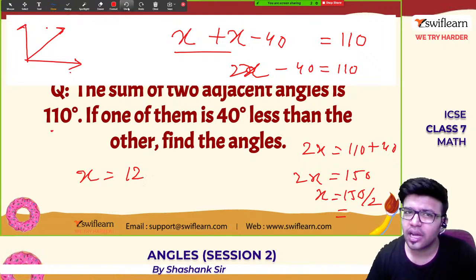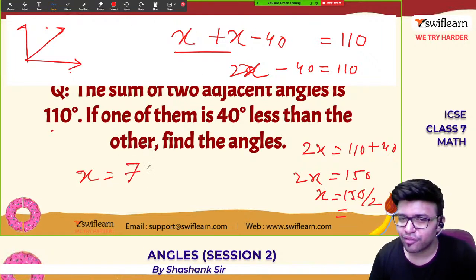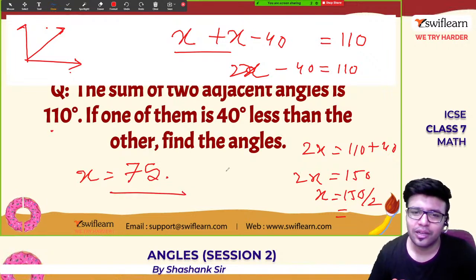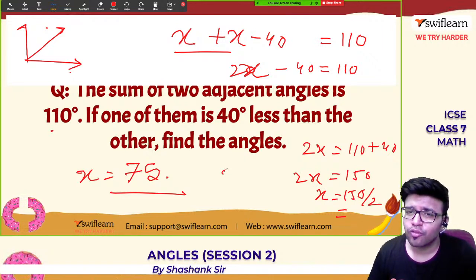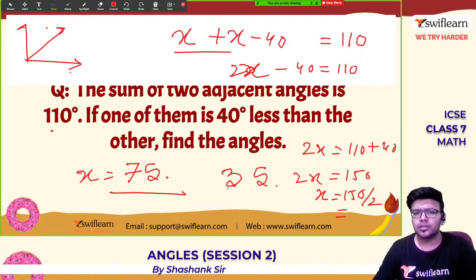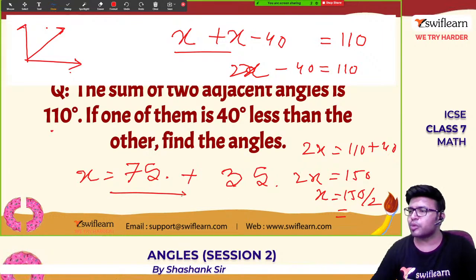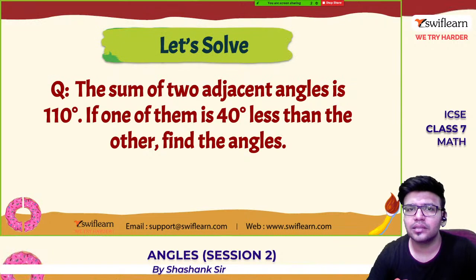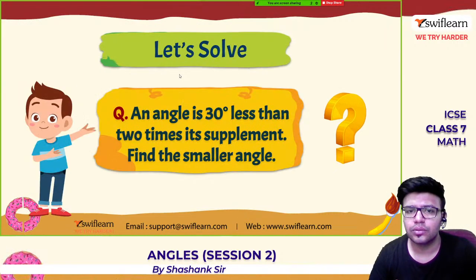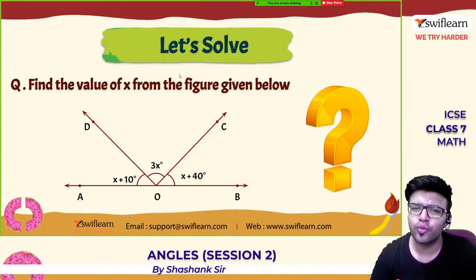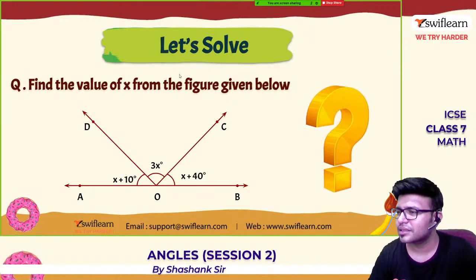Sorry, half of 150 is 75. One is 75, the other is 40 less. So the other angle is 75 minus 40, which is 35. Add them, you get 110. These are the answers. Right, guys? So let us solve a few more problems and we will stop the class.